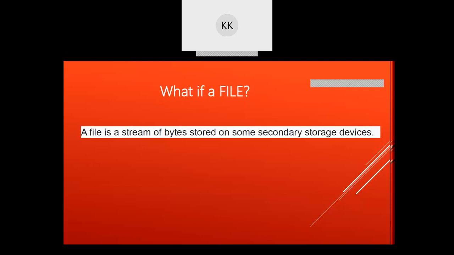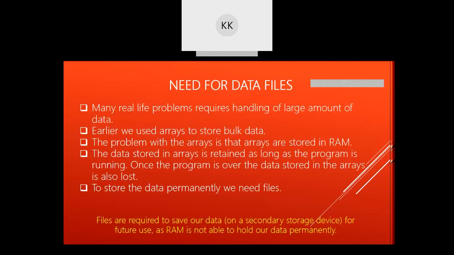But if you want to store permanent data, some record, we need to use files. So a file is a stream of bytes stored on some secondary storage device. When you want to store anything permanently, we store it in secondary storage. So that is what a file is.